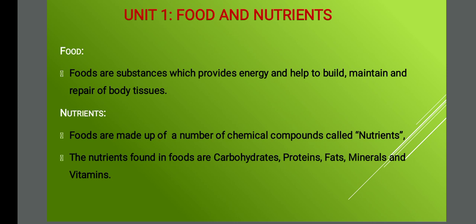Nutrients are nothing but this: foods are made up of a number of chemical compounds, and these chemical compounds are called nutrients. The chemical compounds present are carbohydrates, proteins, fats, minerals and vitamins. I'll repeat. The nutrients, or chemical compounds, in food are carbohydrates, proteins, fats, minerals and vitamins. Okay? So now I'll go with the classification.